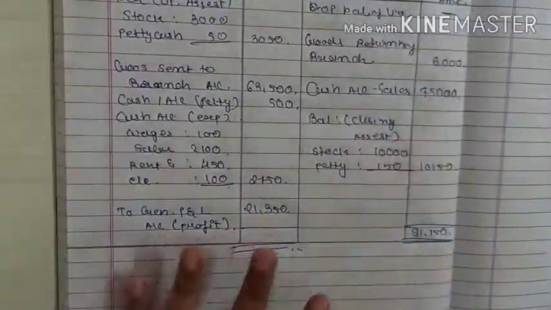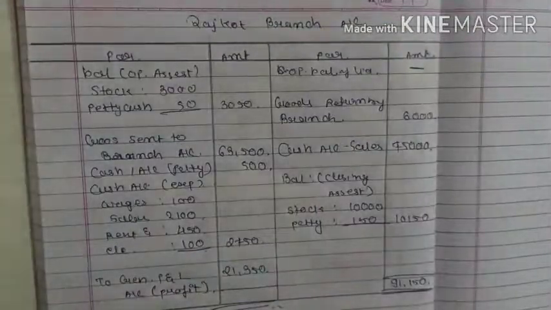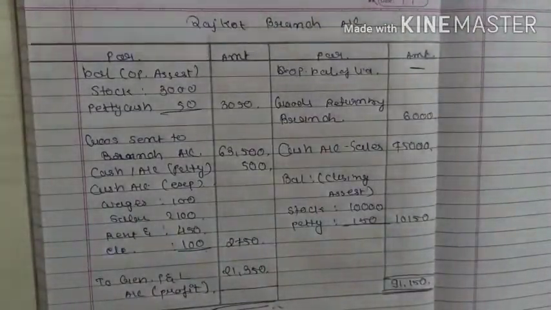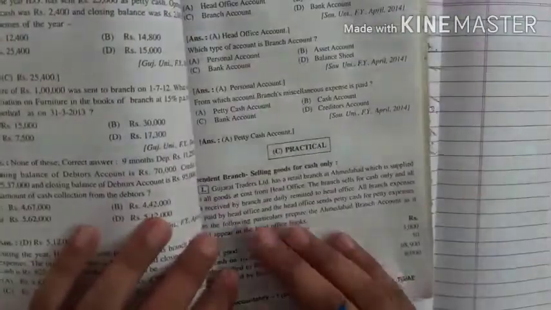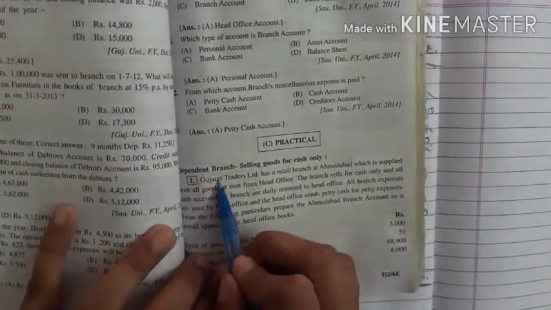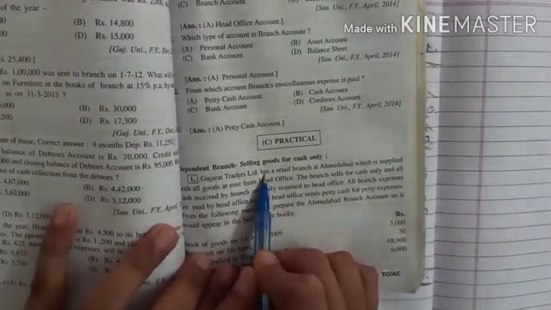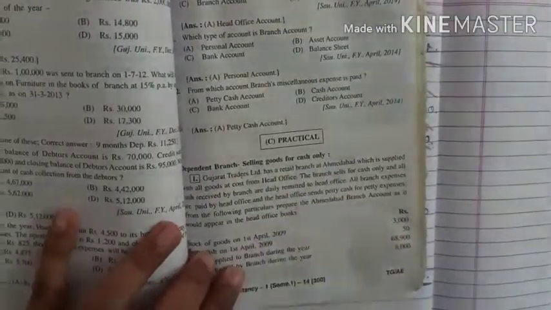Understood? This way you have to prepare a branch account when the branch is selling the goods only for the cash, right? And for the practice work, you have to do the practical number 1, Gujarat Traders Limited, right? That is a dependent branch selling goods for cash only. Thank you.